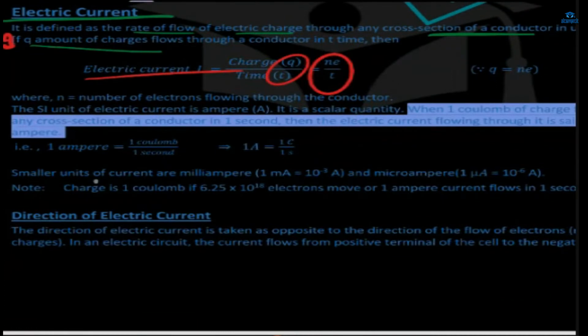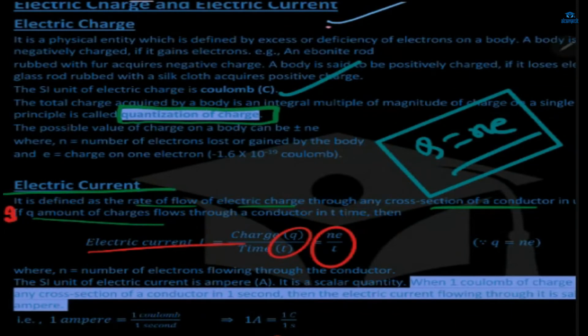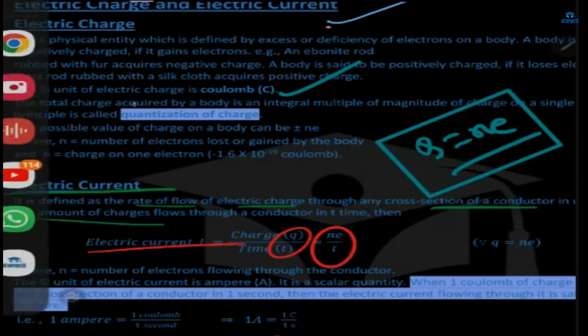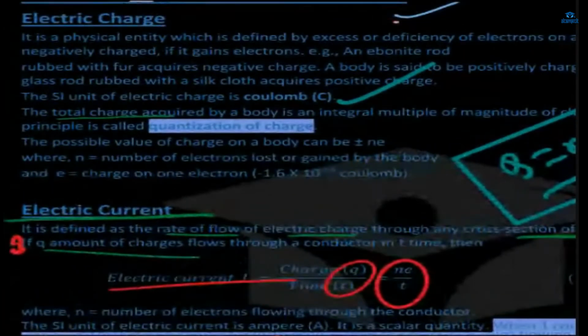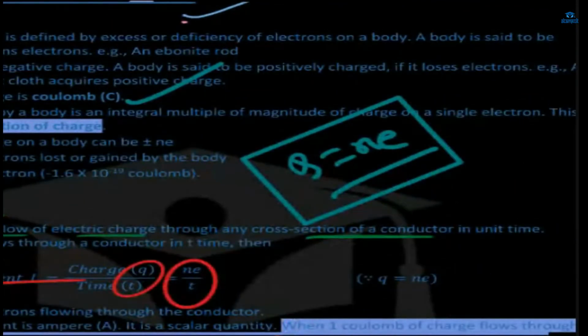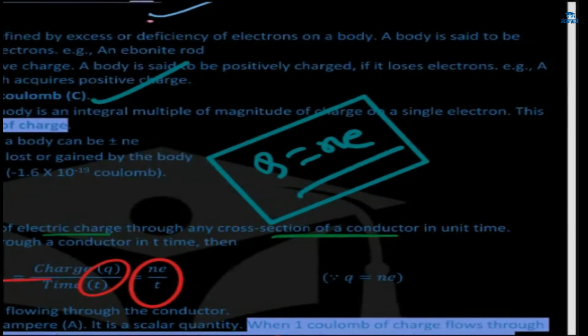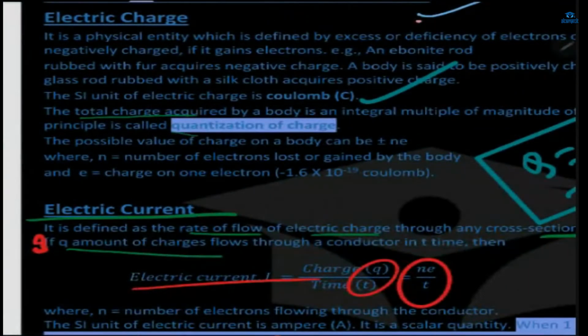So we'll now do what is electric current. We have known about the quantization of charge. It's given very briefly what the definition will be. The total charge acquired by a body is an integral multiple, meaning a whole number, of the magnitude of charge on a single electron. This principle is called quantization of charge.